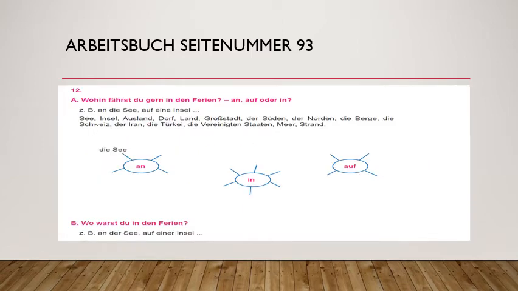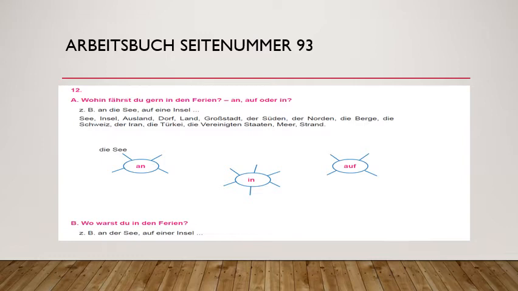So, Arbeitsbuch Seite Nummer 93. Aufgabe 12. A und B. Wohin fährst du gern in den Ferien? An, auf oder in? In this exercise, you have to write the answer to this question with the help of an, auf and in. All these three prepositions are Wechsel prepositions, so they will take accusative case as we are showing the direction. Fahren is asked.